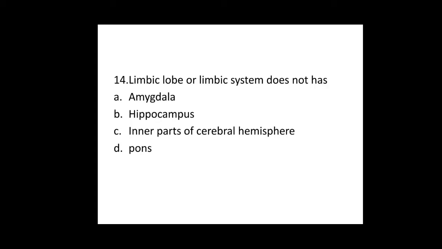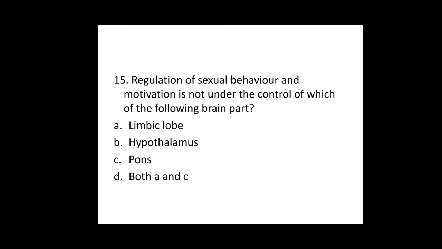14, the limbic lobe or limbic system does not have. So the limbic system or the limbic lobe contains amygdala, hippocampus, and the inner parts of the cerebral hemisphere. In case of 14th question, the answer is option D, that is pons, because pons is part of the hindbrain, whereas limbic lobe or limbic system is part of the forebrain. 14th question, the answer is option D.